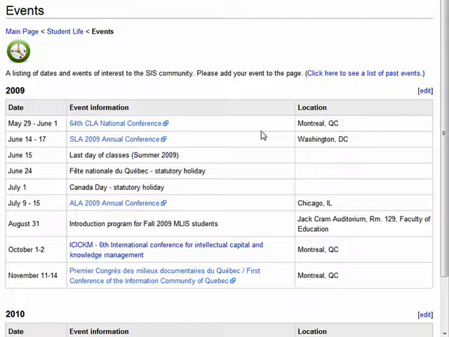It's very easy once you have editor access. Anybody can go in and add an event. You can link to that event's website or webpage if it exists somewhere else. But if you're doing an event and it doesn't have a website or webpage, you can easily use the wiki to create a page for that event on the wiki and then put whatever information you want. And you don't have to go through anybody to do this. You just log into the wiki, you edit the page, you add your event, and that's it.